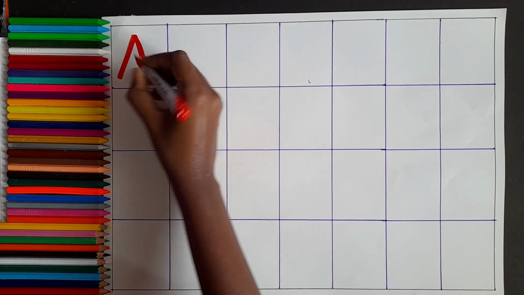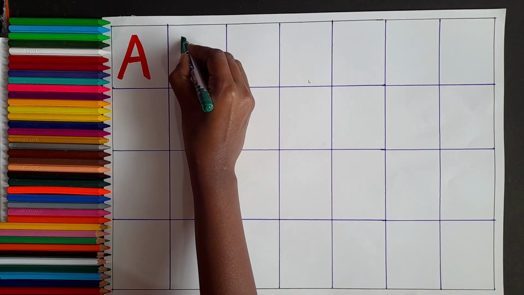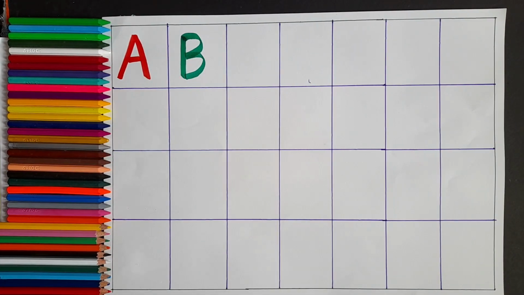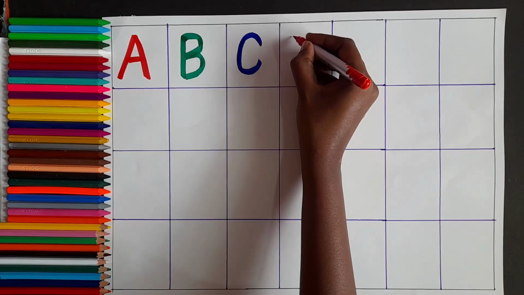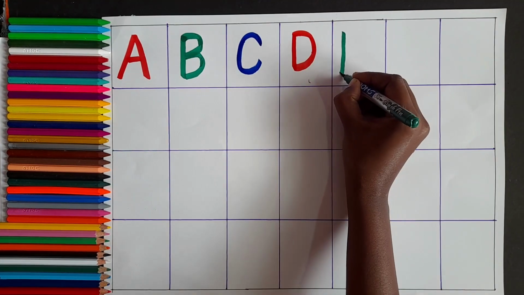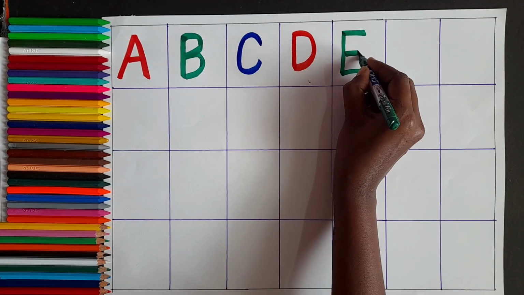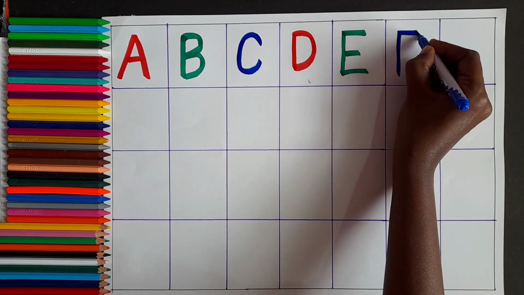Color. A for apple. Green color. B for ball. Blue color. C for cat. Red color. D for dog. Green color. E for elephant. Blue color. F for fish.